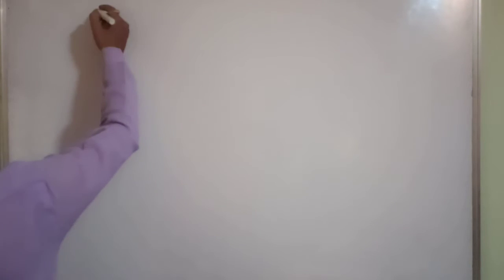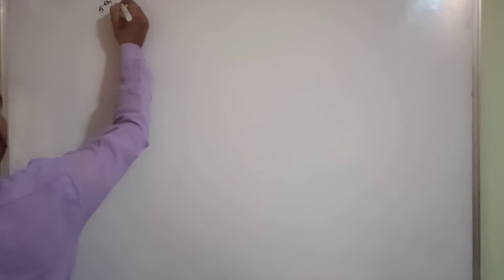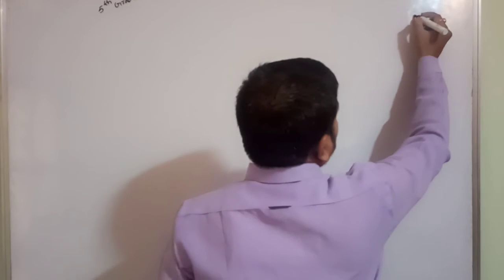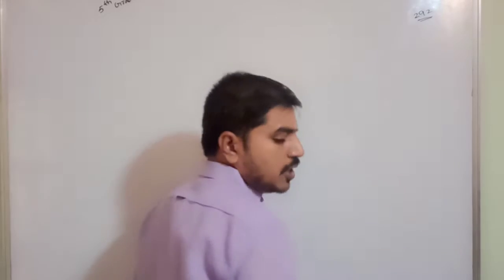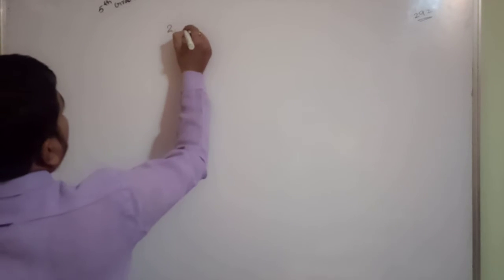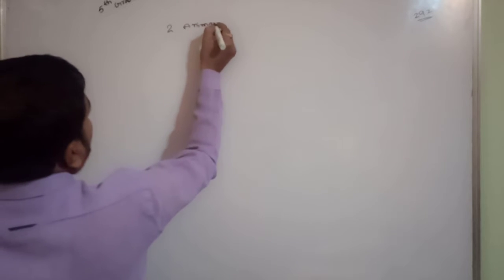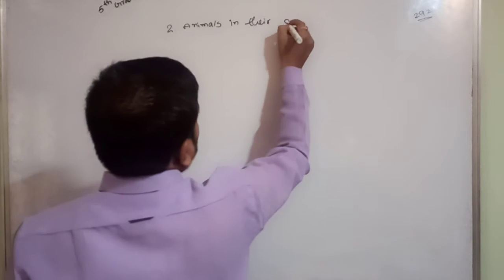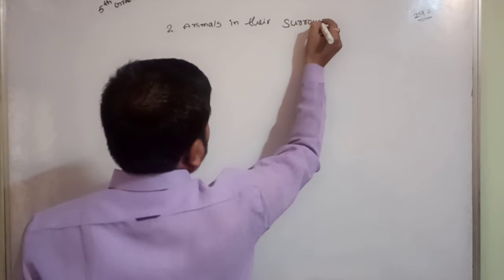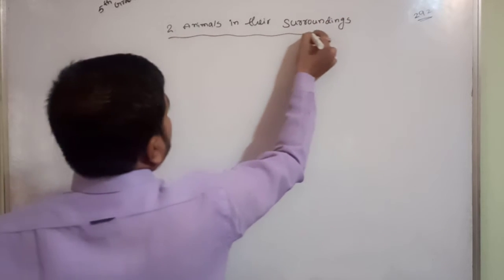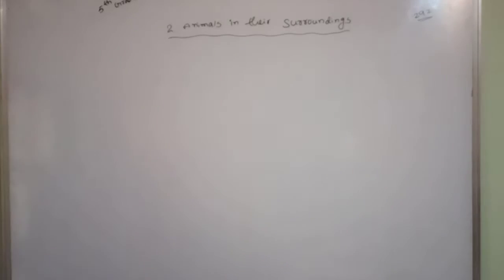I'll write here on screen, fifth grade. Then here, what is the page number? Page 292. I am going to discuss the lesson animals in their surroundings.